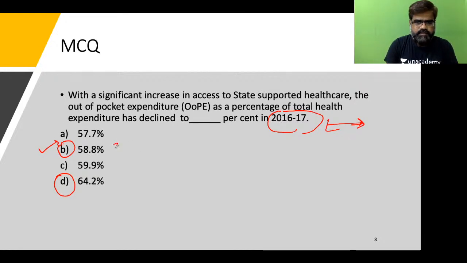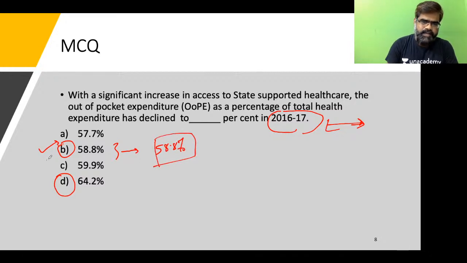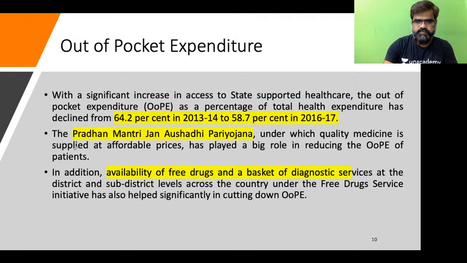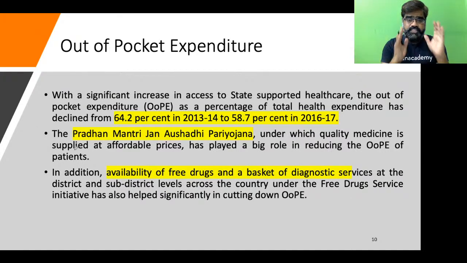Now, the answer which Monica has said is correct. It is 58.8%. Students, those who have not answered B, it doesn't mean that they are wrong, because this is a very recent change and it's not possible for all of us to be acquainted with this. So I thought I should share this with you. The answer is 58.8. Now, what does this mean? Now try to understand this. This is from the latest June 2020 document from NITI Aayog.